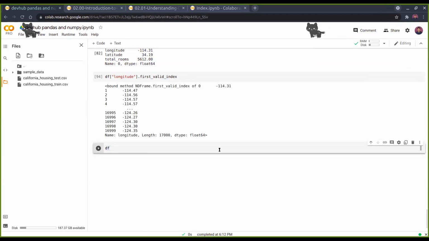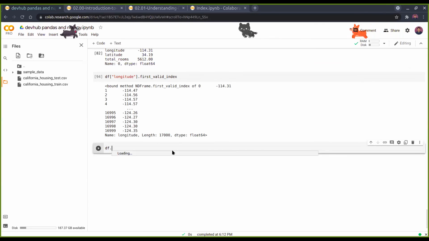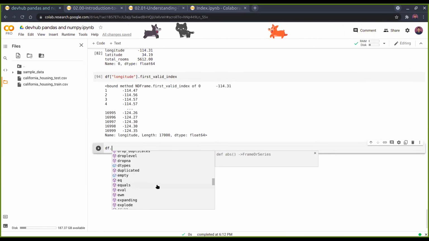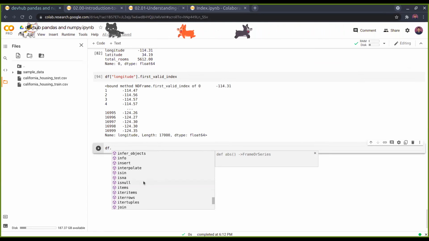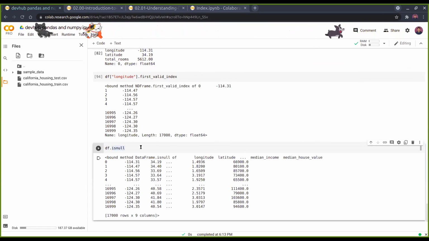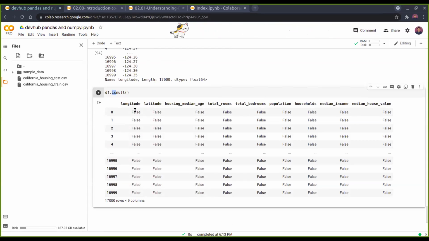Okay. There's also this for checking null. I'll just check what the function is. I forgot. df dot is null. There's no not null, right? Is null, not null. Yes, not null. Is null will actually return a false for not null.